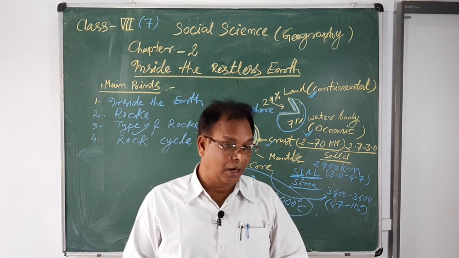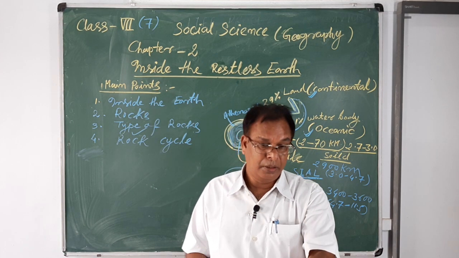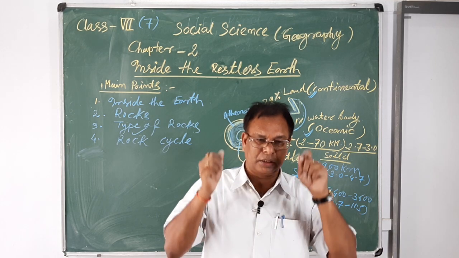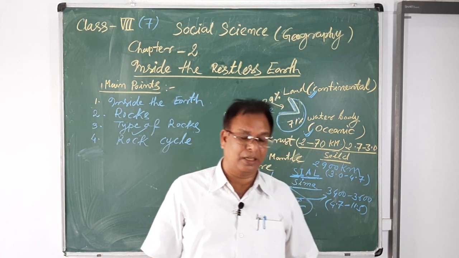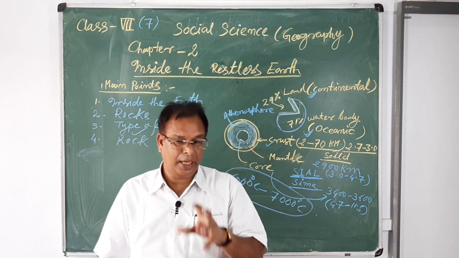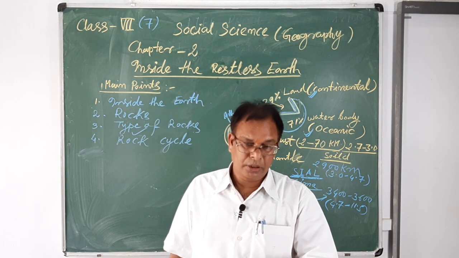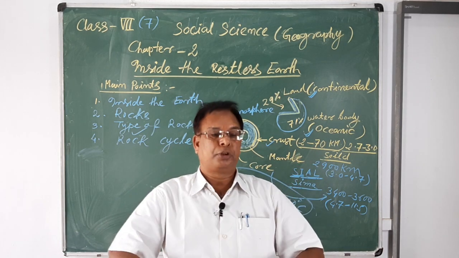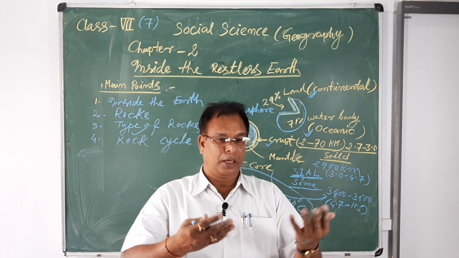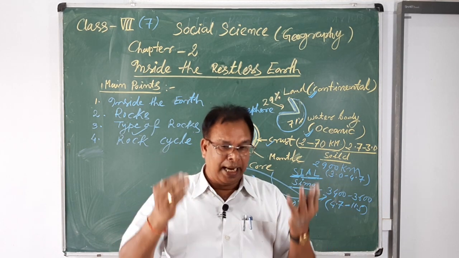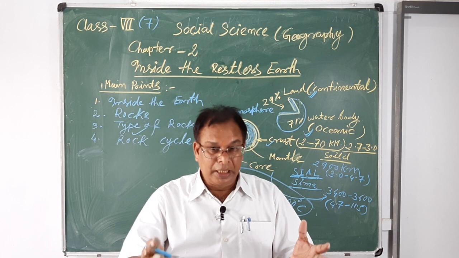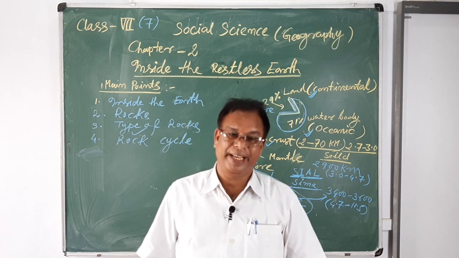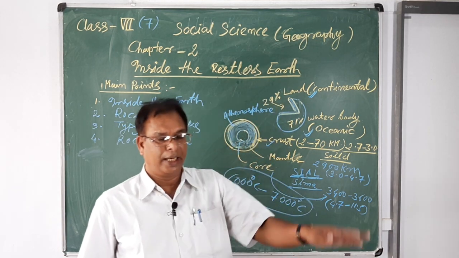Those sedimentary rocks also convert into metamorphic rocks, but with very high temperature and enormous heat, those rocks again convert and form igneous rocks, and that igneous material, molten material, again comes out through vent fissures on the land.